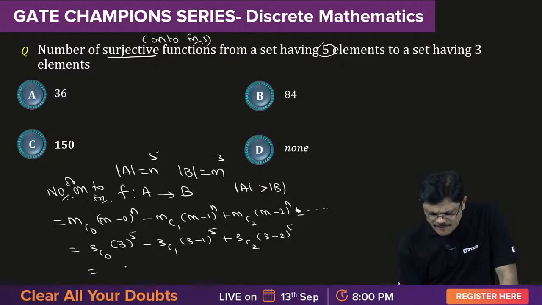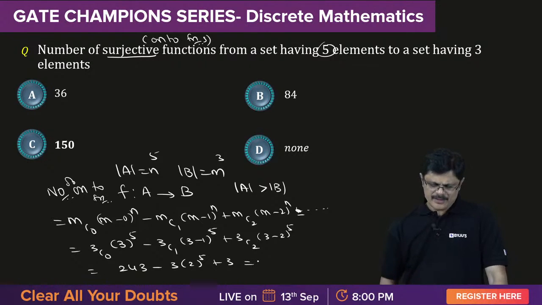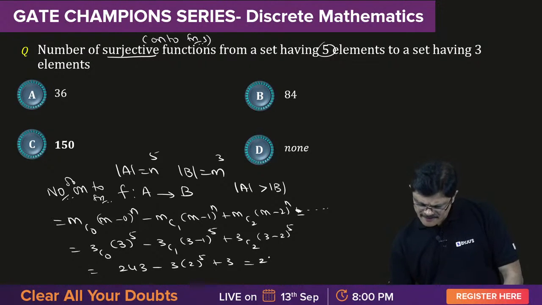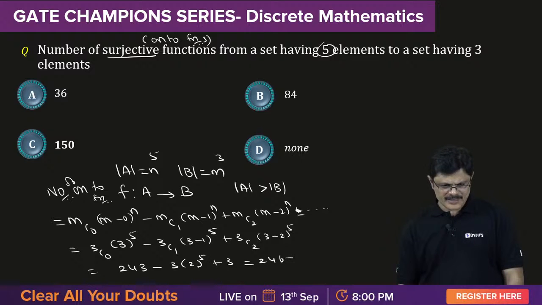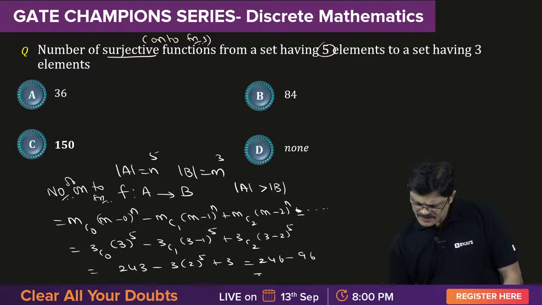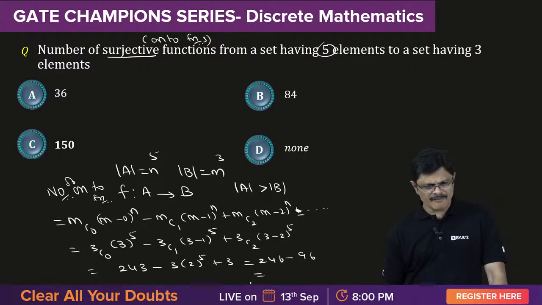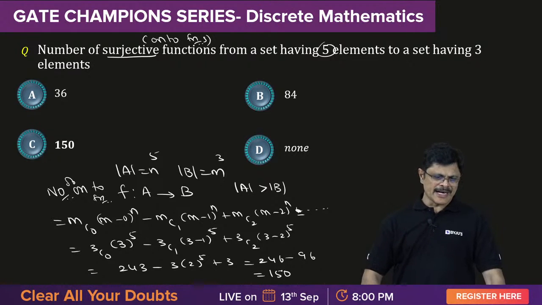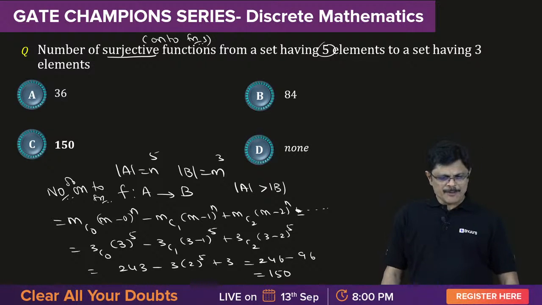Now this 3 power 5 is 243, minus 3 into 2 power 5, plus 3 into 1 power 5. So 246 minus, this is 32, na? 32 threes, 96. So I think it is 150. Super Anant Mohan. Anant Mohan is rapid fast with this type of problems.